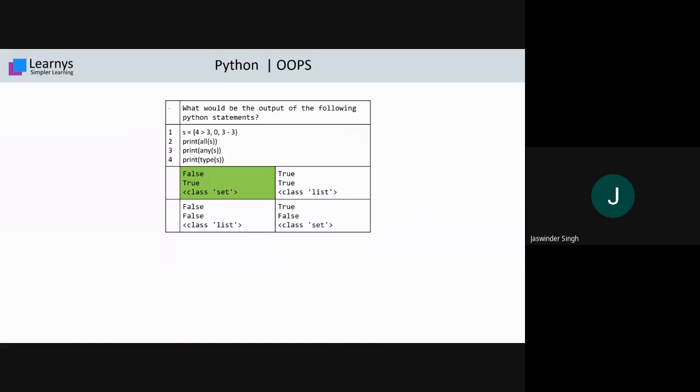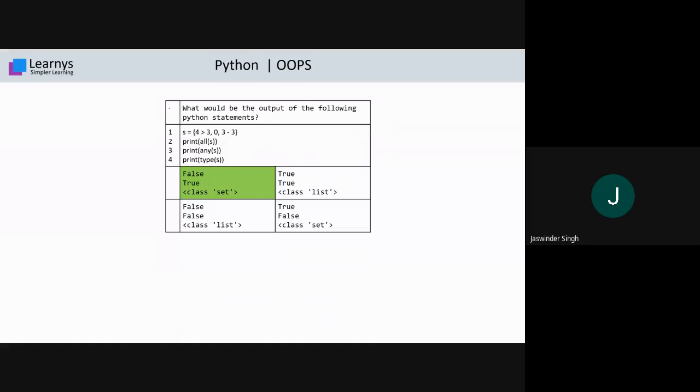AND operator में क्या होता है, अगर सब true है तो true आंसर आता है ना. But in this case, 4 is greater than 3, 0, 0, 0, 3 minus 3, आपको पता है true or false कैसे देखते हैं हम लोग. So we are getting one false, so it means the entire result is false. So that's why print all s shows you false.